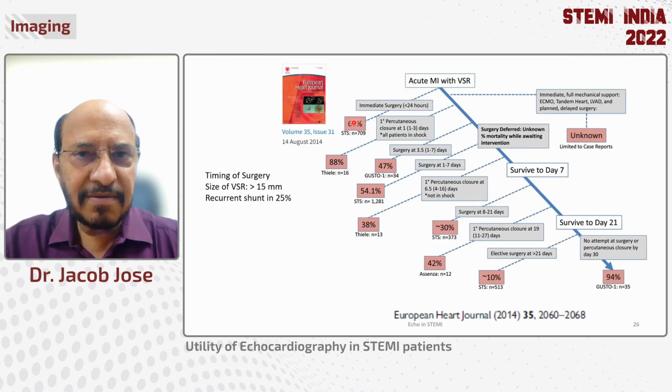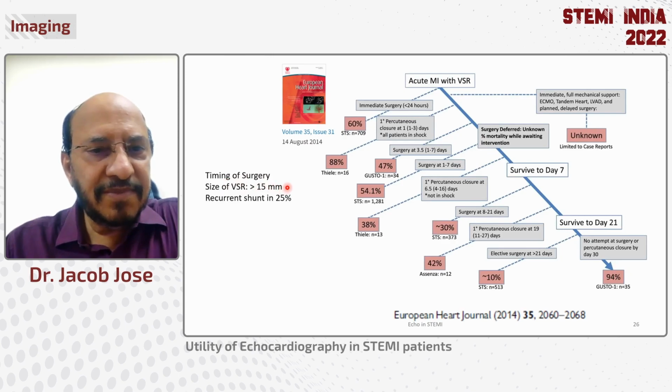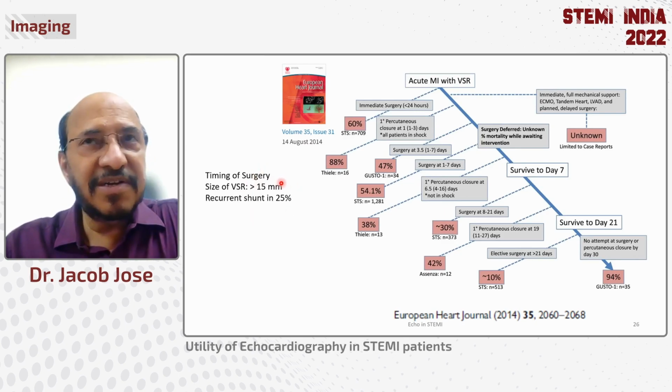So the treatment of these patients will depend upon the timing and the size of the ventricular septal rupture, the larger the worse. And of course, as you know, patients can come back with a recurrence because of dehiscence as well.